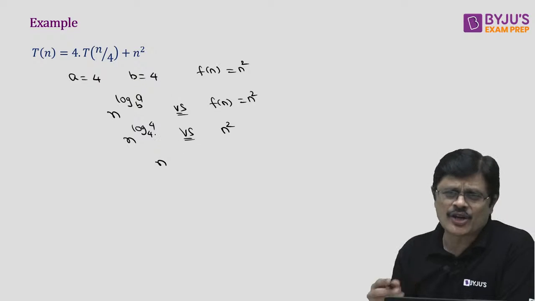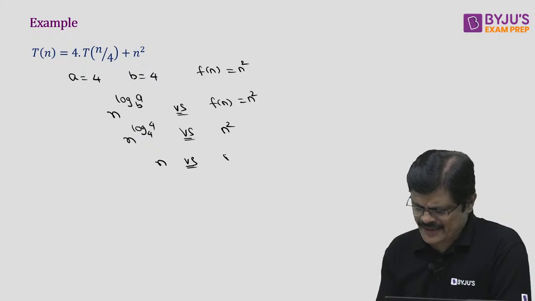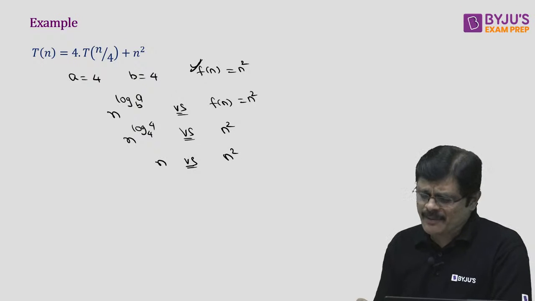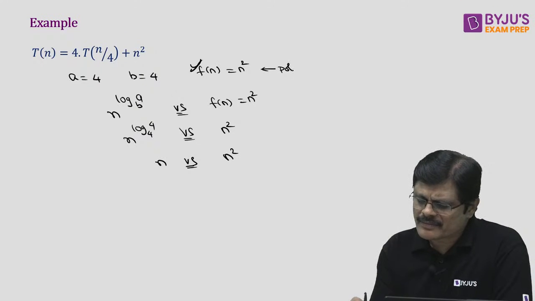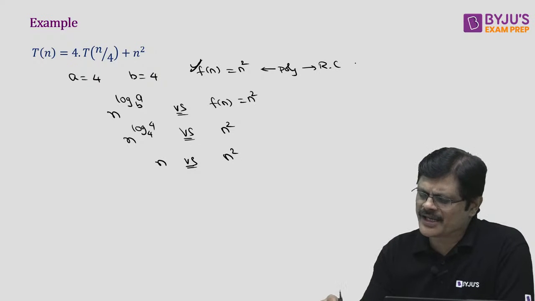This is n, because log 4 to the base 4 is 1. So n versus n square. Actually, f(n) is dominating. You have to check the regularity condition, but for polynomial, the regularity condition is obviously satisfied.